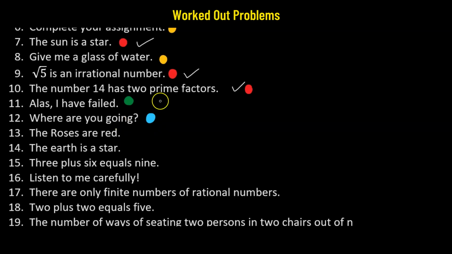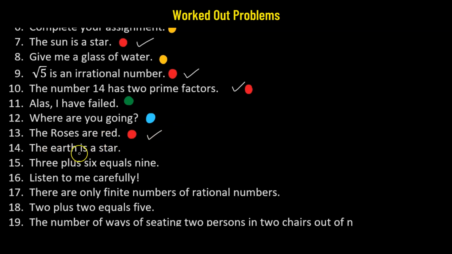Number 13. The roses are red. So this is an assertion. Since this is an assertion, this is an assertive sentence. And assertive sentences are statements if they are either true or false. We know that. So this is a statement.